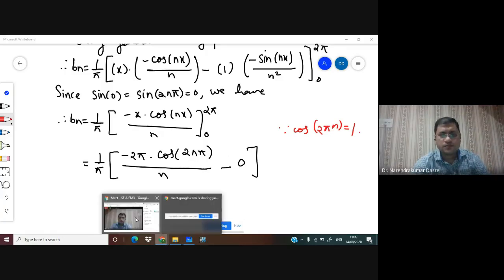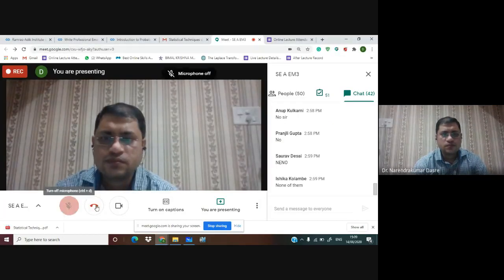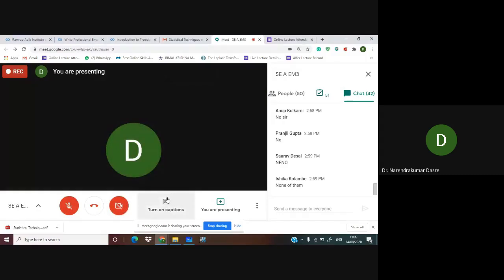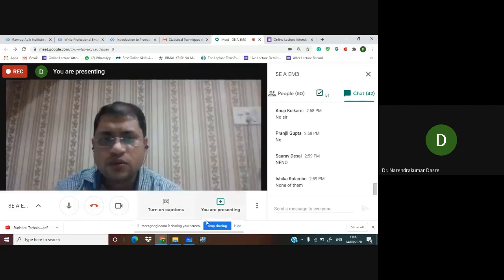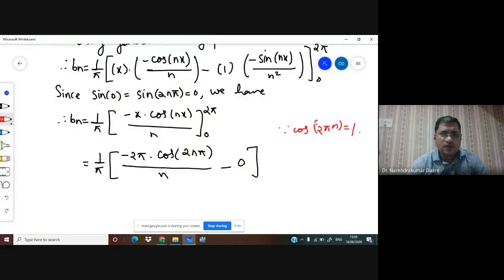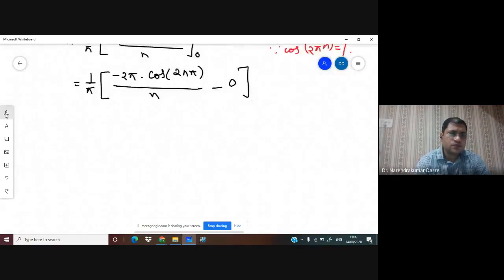Okay, and now you can see that we got all the required terms. So we got bn, we got an, and then we got a0, and hence we are able to use these values of a0, an, and bn in equation 1, and then we are able to write the Fourier series for this function.